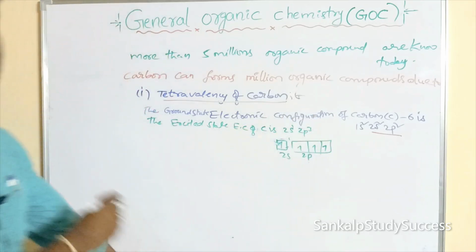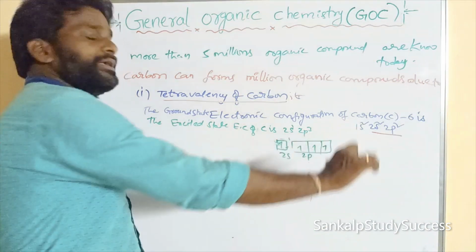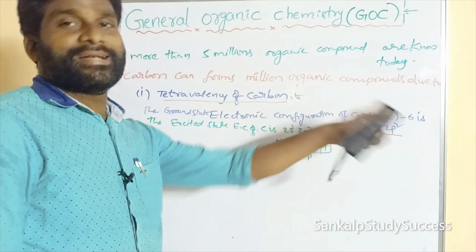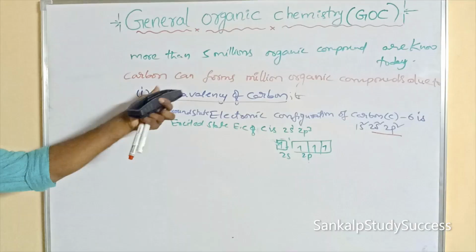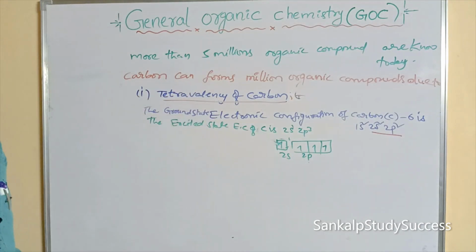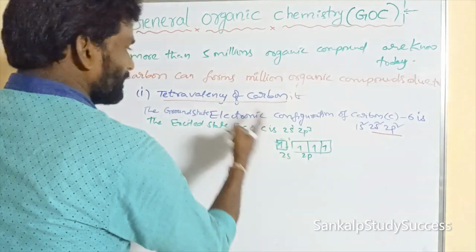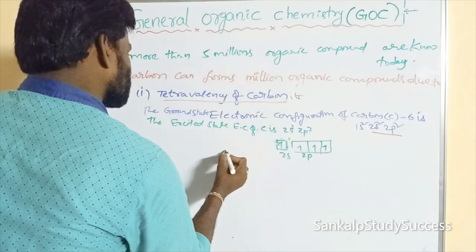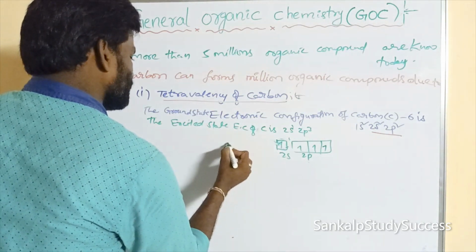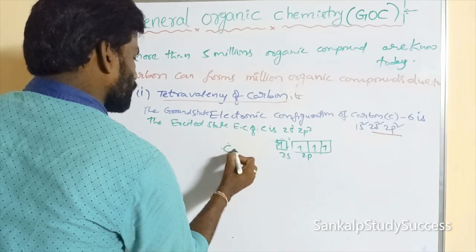So it contains how many valence electrons? 4 valence electrons. So what is its valency? 4. It is said to be tetravalency. Carbon has 4 valence electrons, that means tetravalency. Here carbon has 4 outer electrons.